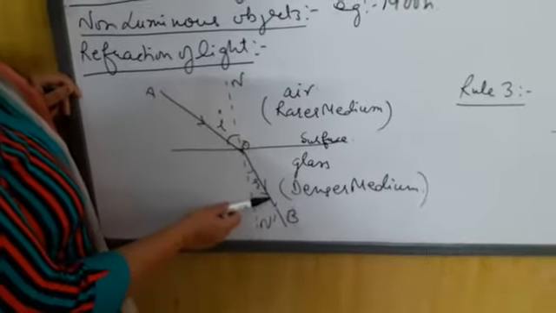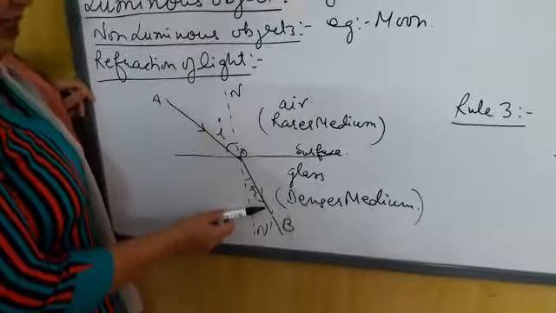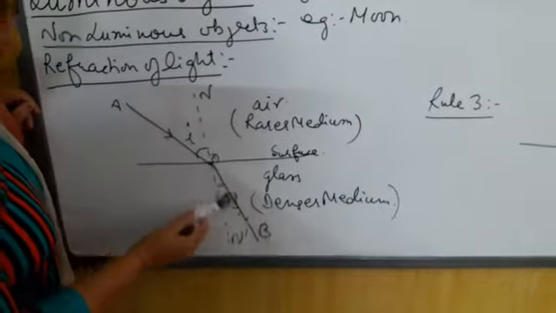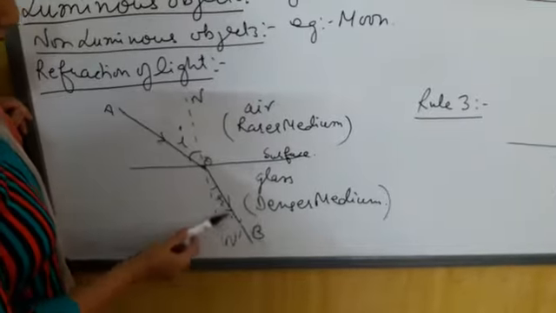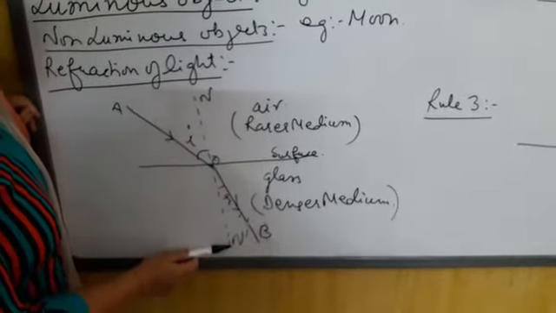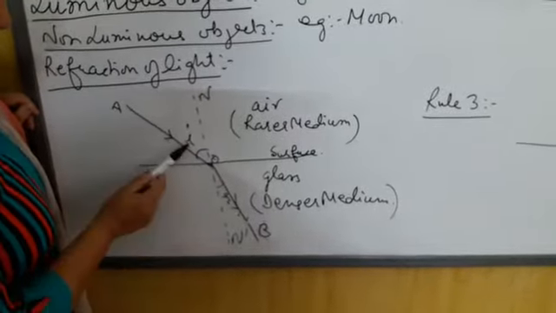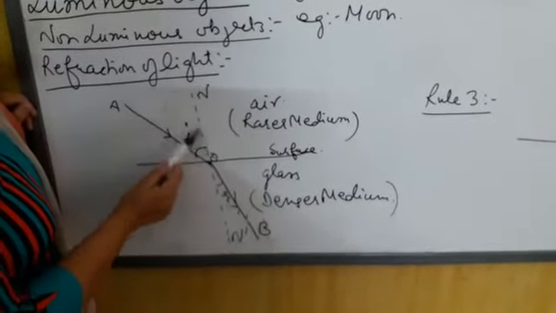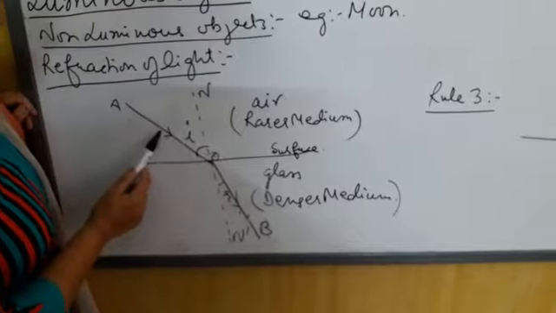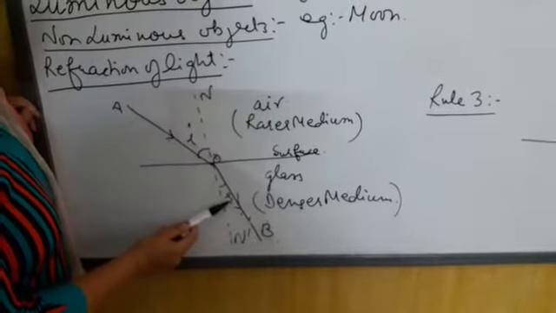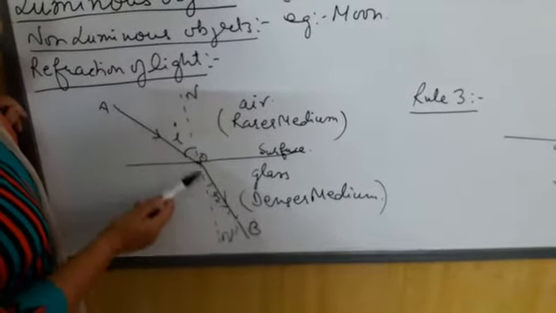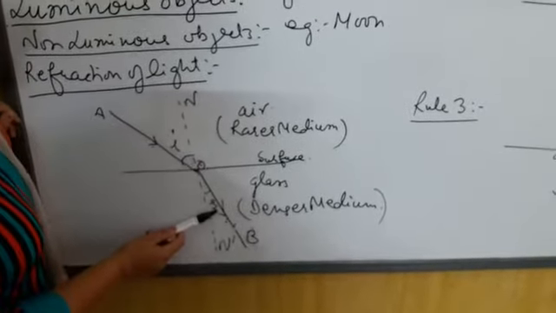This bending of light is known as refraction of light. Now AO is the incident ray, OB is the refracted ray, NON' is the normal. Angle I is the angle of incidence because it is formed between the normal and the incident ray. Angle R is the angle of refraction. It is formed between the normal and the refracted ray of light.